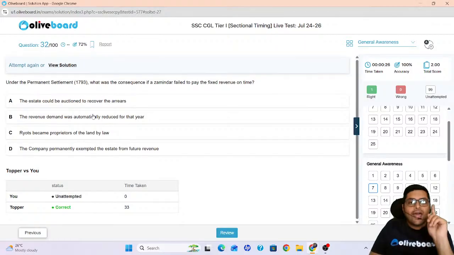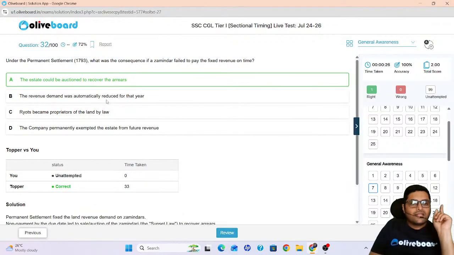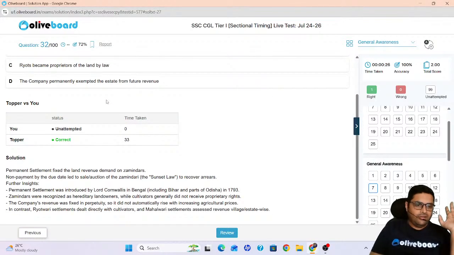So what would happen if he will not give revenue on time? The estate could be auctioned. The Britishers will have it. So, sunset law, Cornwallis in Bengal it was brought. So please remember, permanent answer is corn. He loves to eat corn. So zamindari is Cornwallis. The other two systems were Mahalwari and Rayatwari.